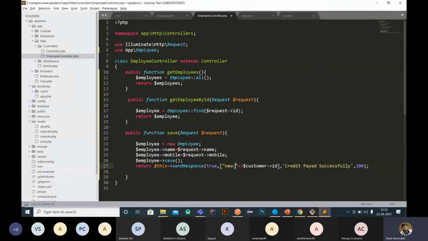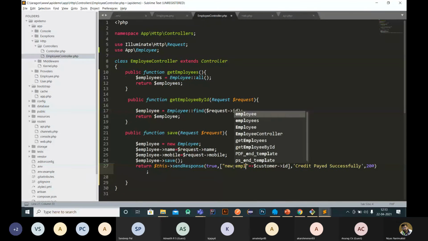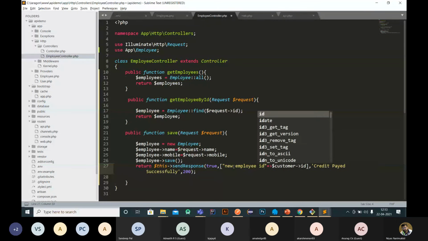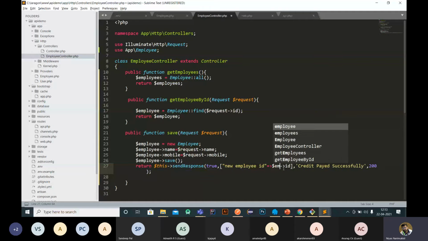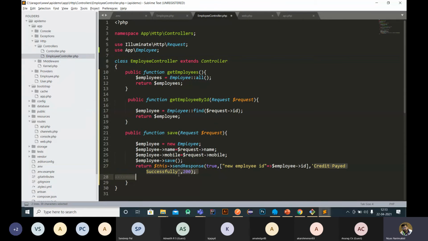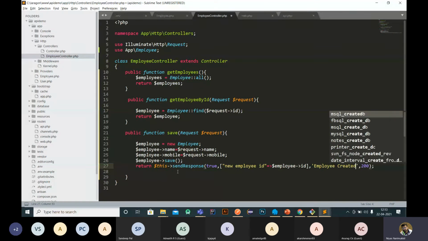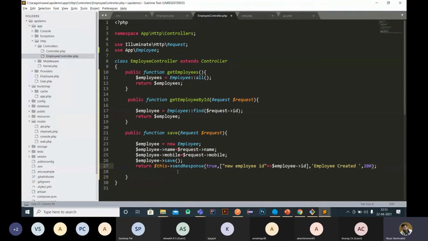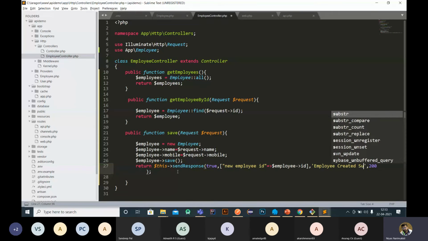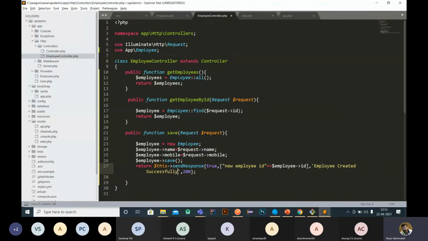New ID, new customer ID, new employee, a message. Message is employee created. This is a pre-coded response method, created. Using this, we are using a standard response code 200. 200 means 200 OK. That is, we are getting an OK response.